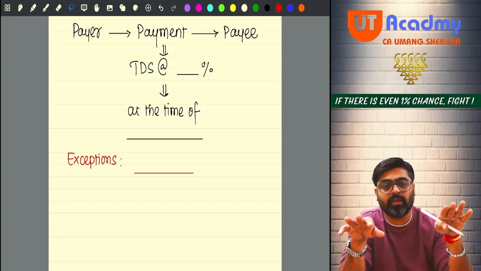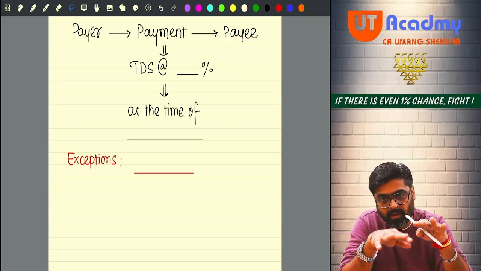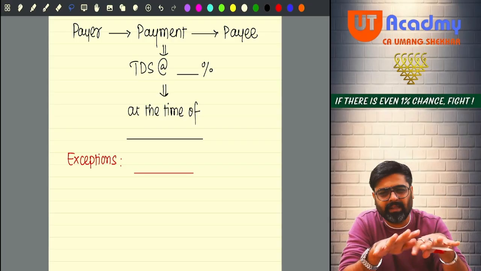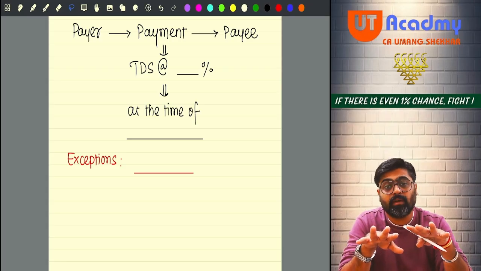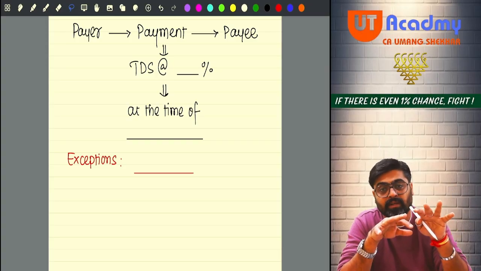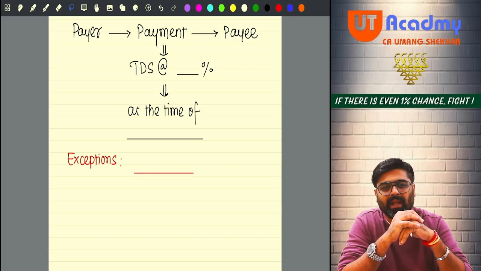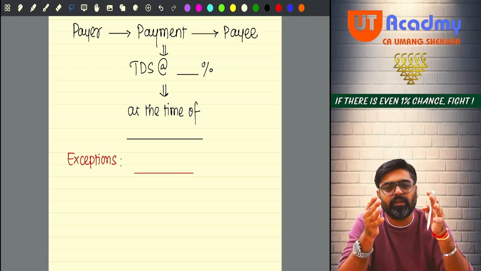When we finish all these provisions, the majority of the TDS chapter will be over. There are many sections, I will tell you in the very beginning, but we are going to focus more on those sections which are important and which are repeatedly asked in the exams. You will find those questions so easy.